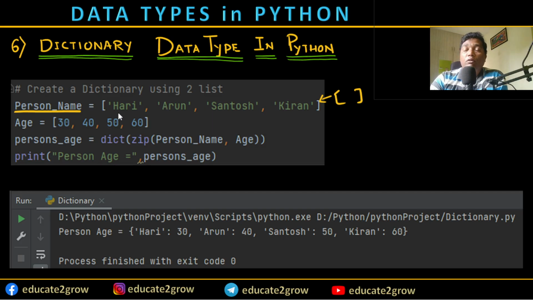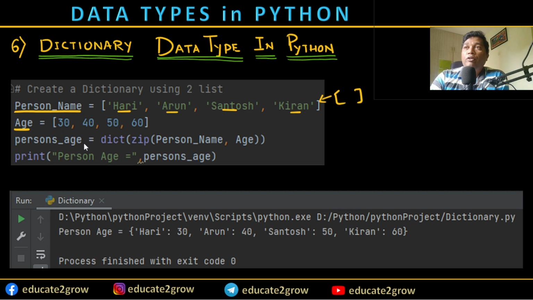Here I'm using strings in single quotes: Hari, Arun, Santosh and Kiran. These are the four person names clubbed into the list. This is the second list, with ages in integer format: 30, 40, 50, 60.